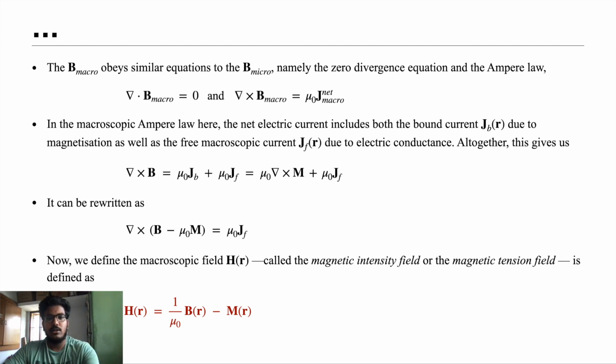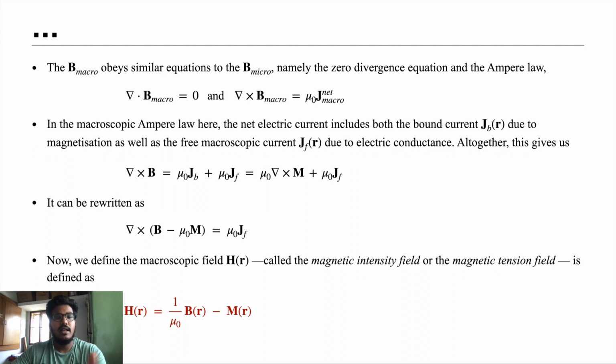In the macroscopic Ampere's law which we have given here, the net electric current includes two different currents. One is the bound currents we saw, which are bound to atoms or molecules, or how they orient. And another is the free macroscopic current due to the free electrons that are flowing over the volume. So we are considering two different currents from which the magnetic field is produced.